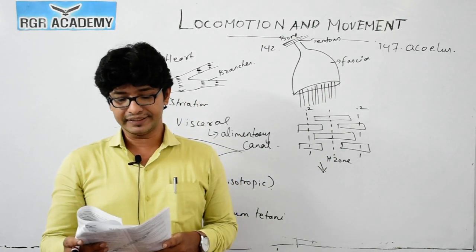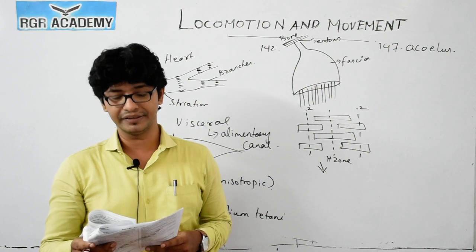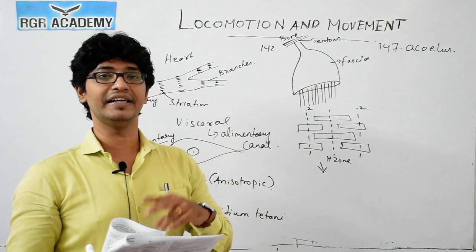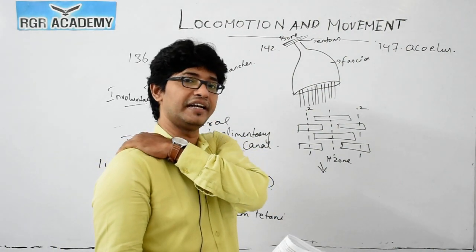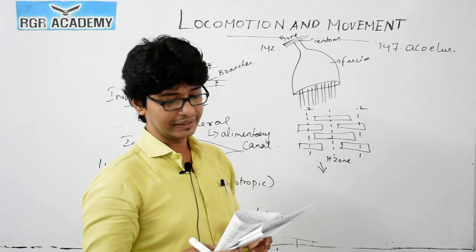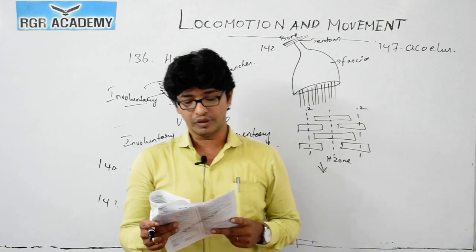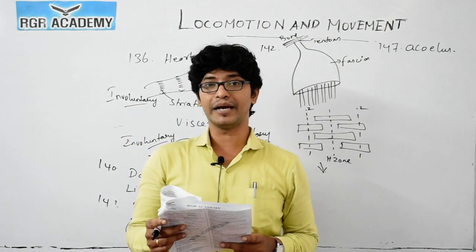And 148: the scapula is a large triangular bone situated in the dorsal part of the thorax between what? Between the second and the seventh rib. We could see the back side of the scapula along with the shoulder bone. You could see a triangular flag-like structure that is called the scapula.